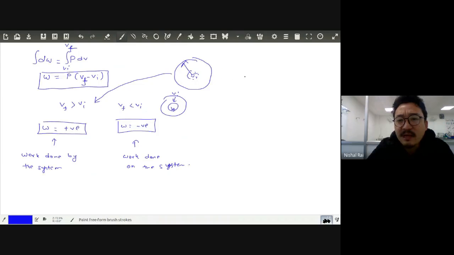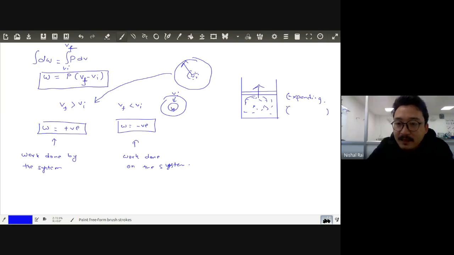You can think of this just as a piston. Just consider a piston, and you leave it like this. There will be a certain amount of pressure sitting over here. Then it will try to push it. Basically, it will start expanding. Now, can you see the work is done by the system?